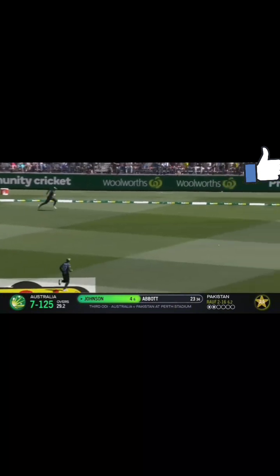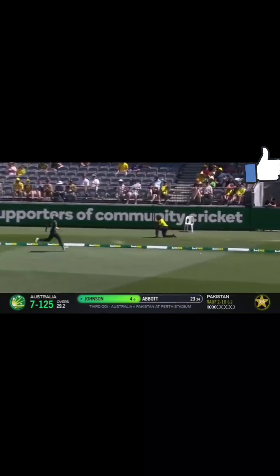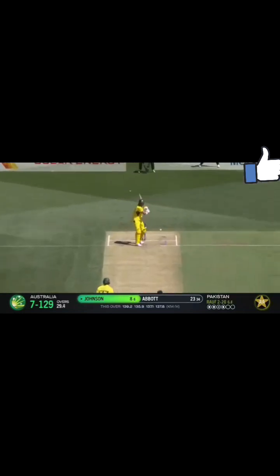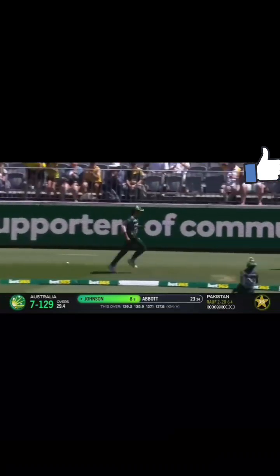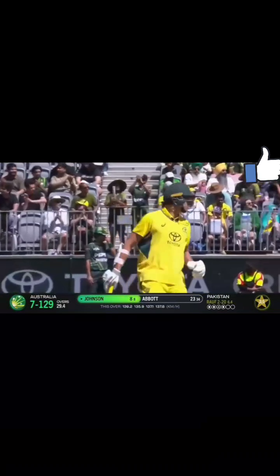Nicely cut. There's a boundary for Spencer Johnson. He hasn't looked the worst. Beautifully played back to the point. Spencer Johnson with the slip. Short. Slapped. Fielder down there, comes around. Another boundary for Spencer Johnson. Hasnain couldn't cut it off.